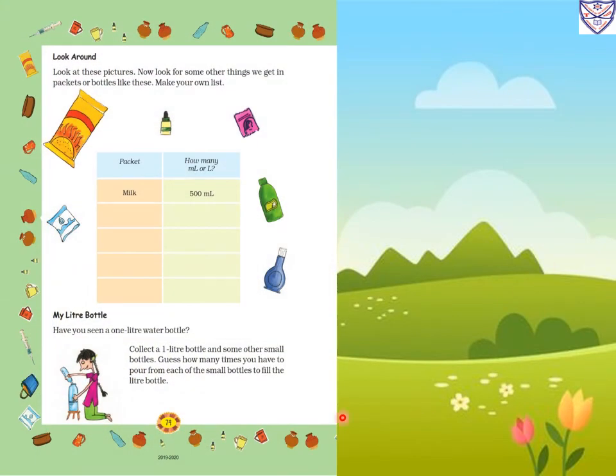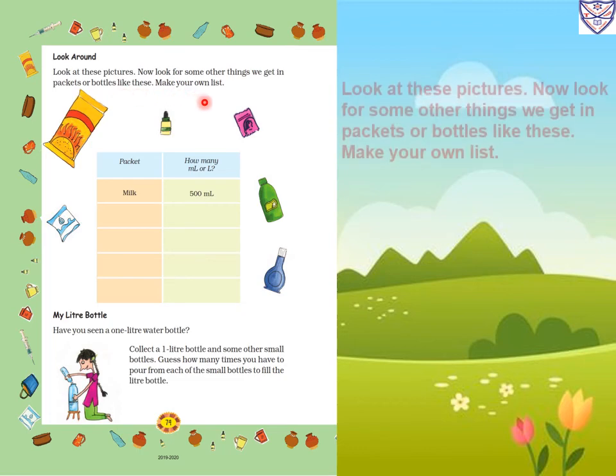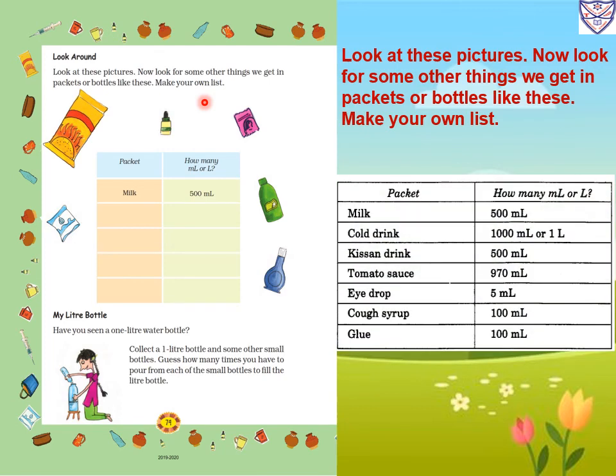Now page number 74. Look around. Look at these pictures. Now look for some other things we get in packets or bottles like this. Make your own list. We have to write in milliliter or liter. We will take milk. Milk is a liquid, so we will measure it in milliliter. So that is 500 milliliter.